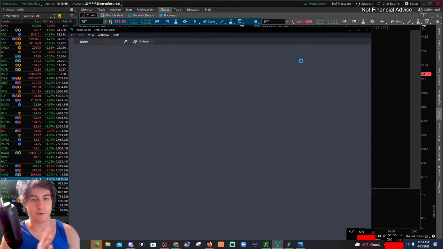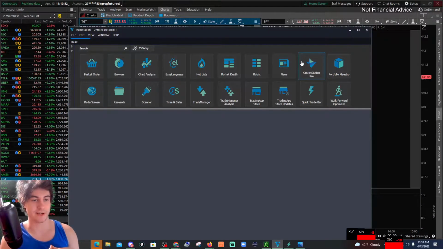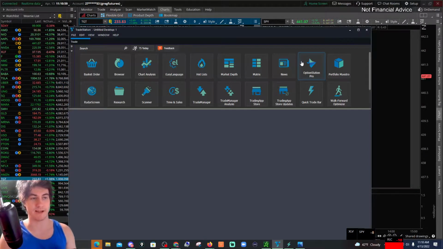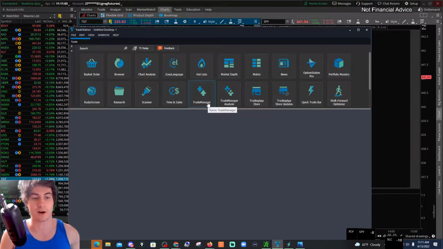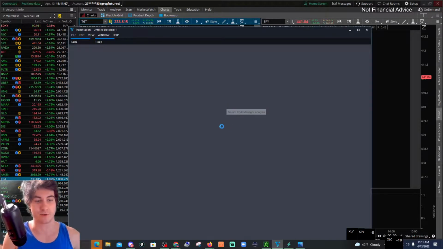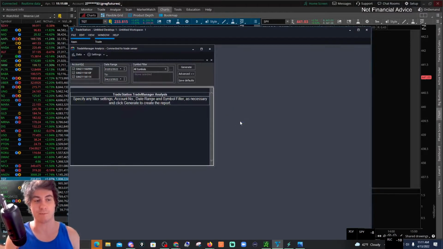So right now, I want to give a quick update on TradeStation, and I want to show you how you can analyze your trades. So I just loaded up TradeStation. This is the main screen that you get when you load up TradeStation. And right over here, we're going to go to Trade Manager Analysis. And this is super cool because it generates an output for your trades, and it really just tells you all of it.